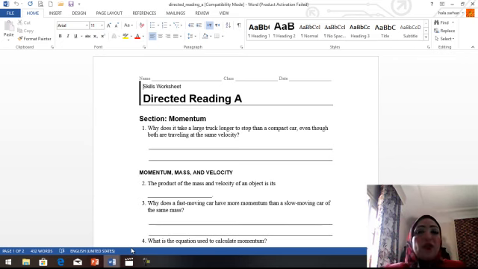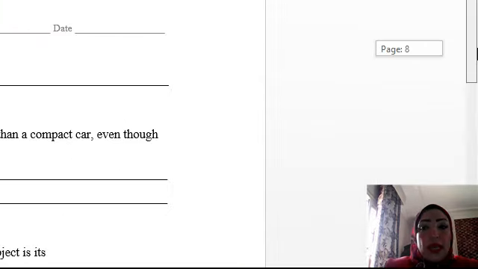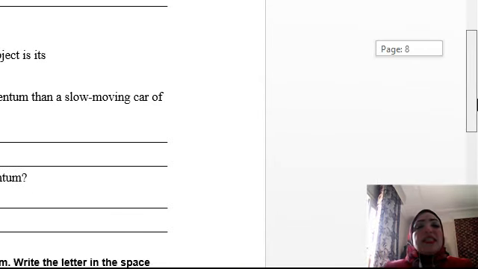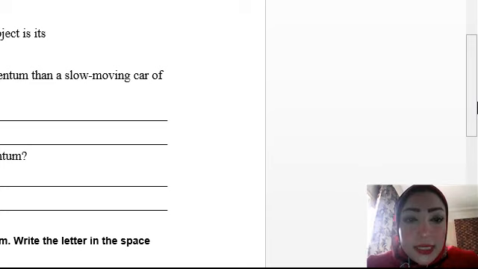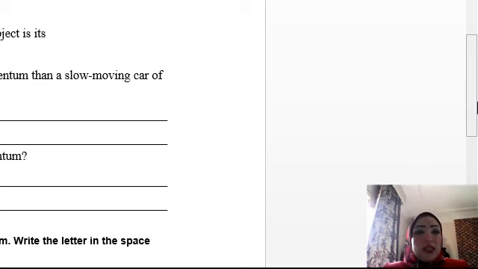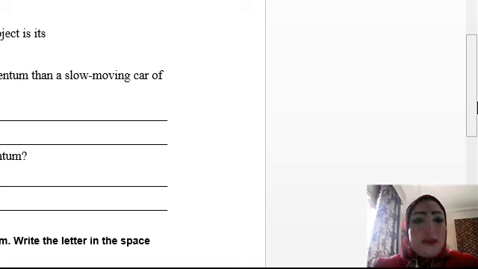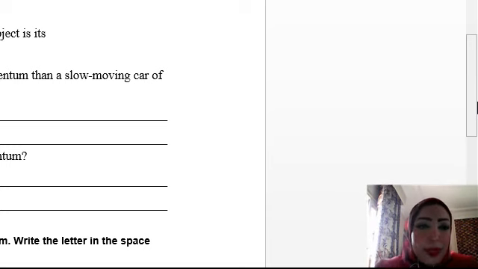Okay, I think it's so easy. Also, the answers will be uploaded to the site. The product of the mass and velocity of an object, mass times velocity, is momentum. Right, mass times velocity is momentum.